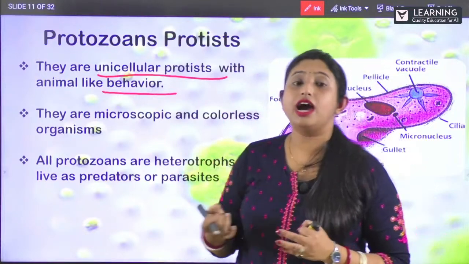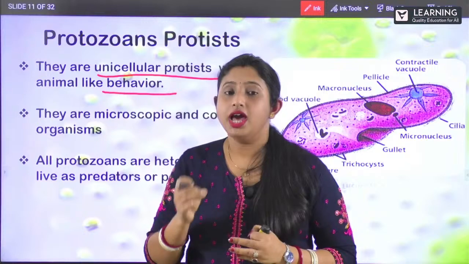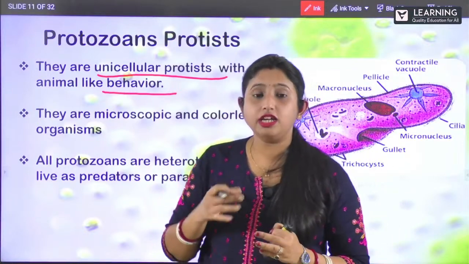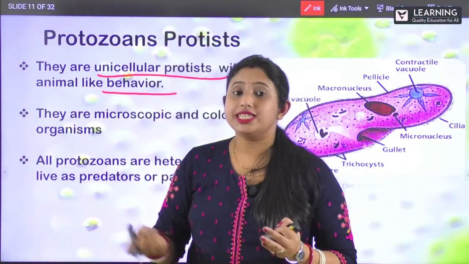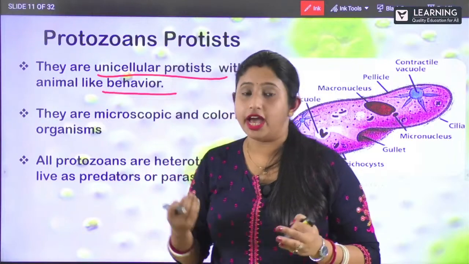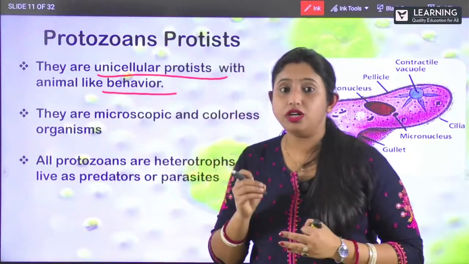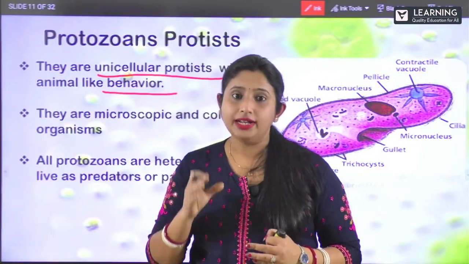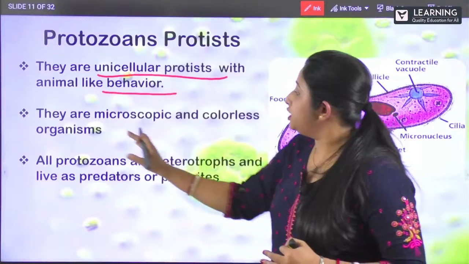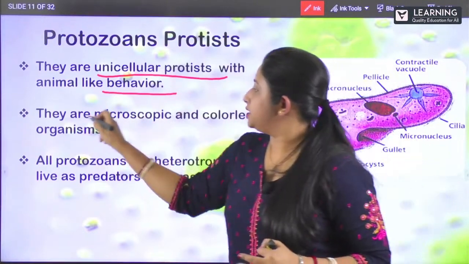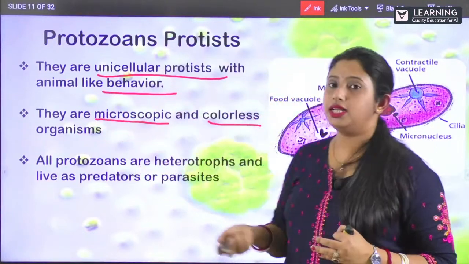Or they are parasitic in nature. They follow the parasitic mode of nutrition because some live inside our body and cause diseases too, like malaria. Clear? Malaria is a protozoan disease, right? So they are microscopic and colorless.